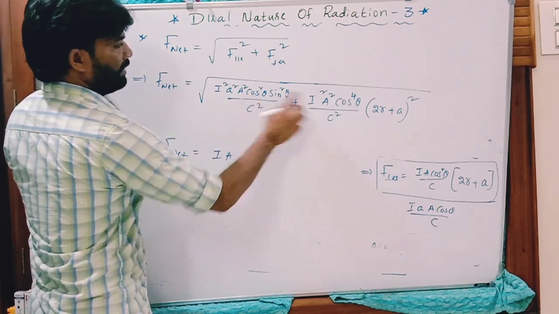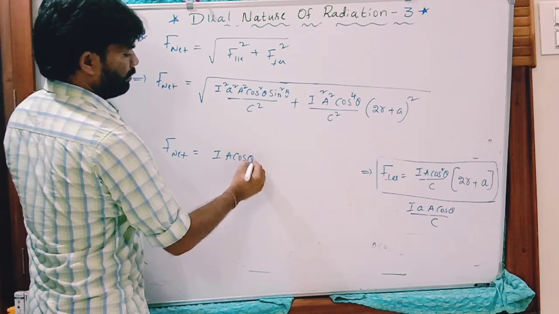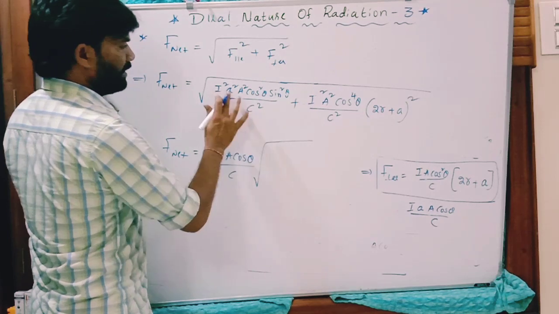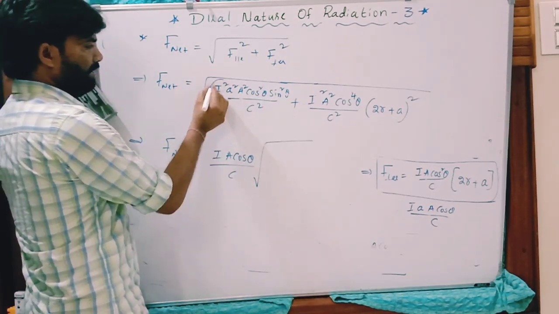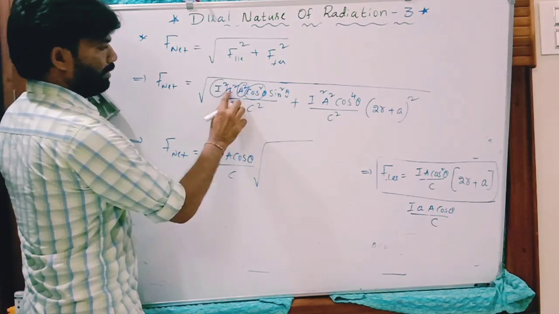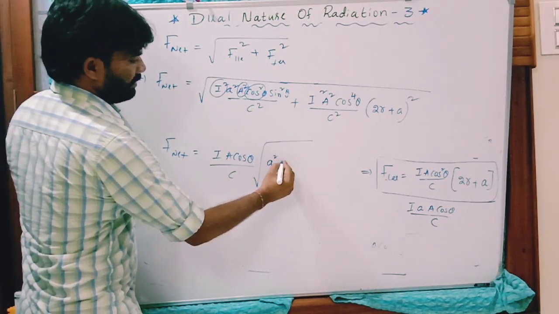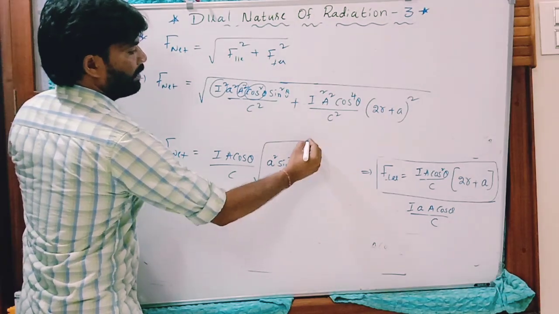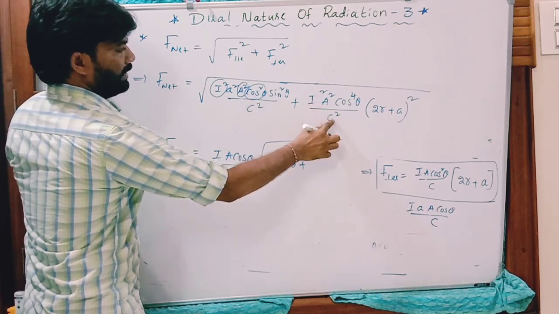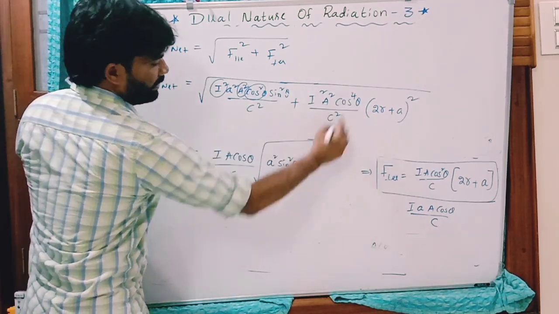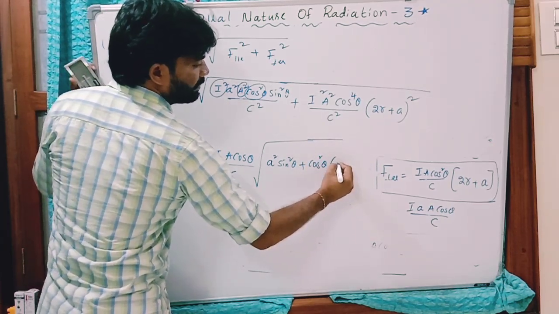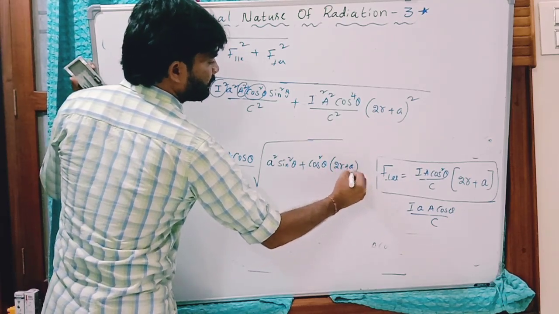Here one cos square theta, one cos theta will come out, and here C square C. So the remaining terms here, after taking this I and A square and this cos square theta and C square, the remaining terms here are A square sin square theta, and remaining terms here, already we took I square outside and A square C square, and one cos square theta is left, cos square theta of 2R plus A whole square.